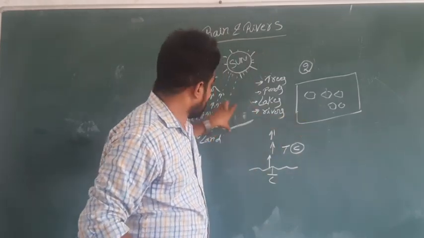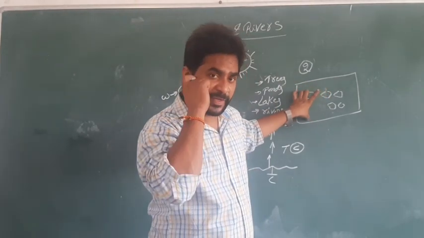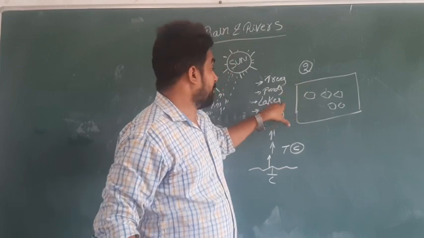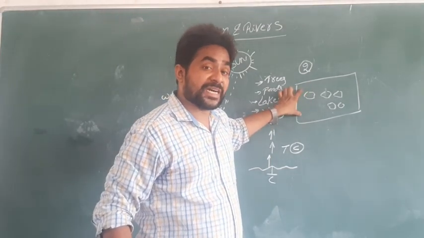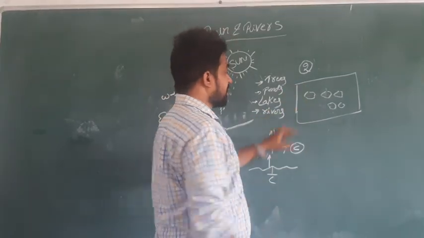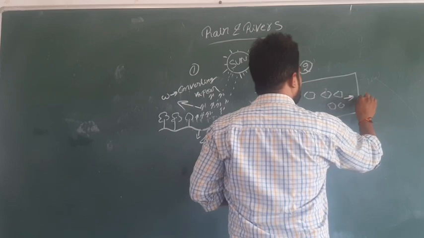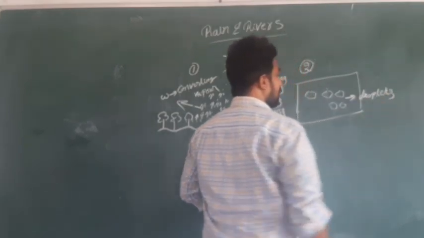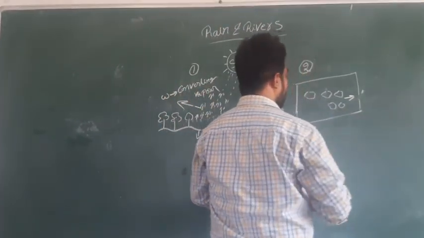Similarly here, the vapor is joining the atmosphere. In the atmosphere the temperature is already cool. Because of the coolness, the vapor is converted again into water droplets.